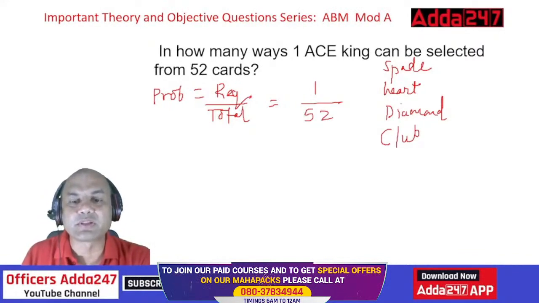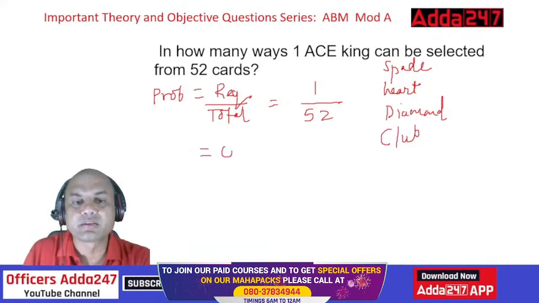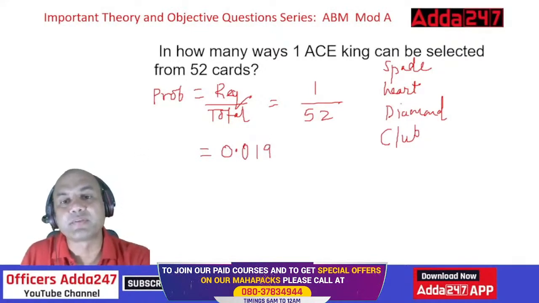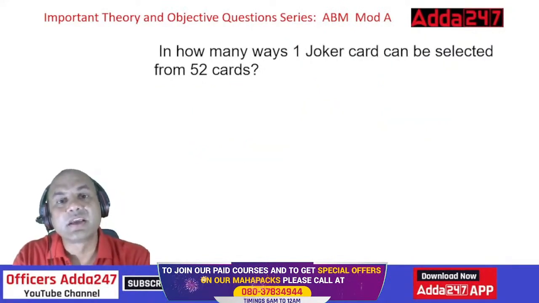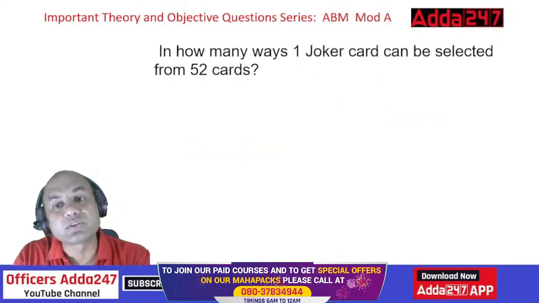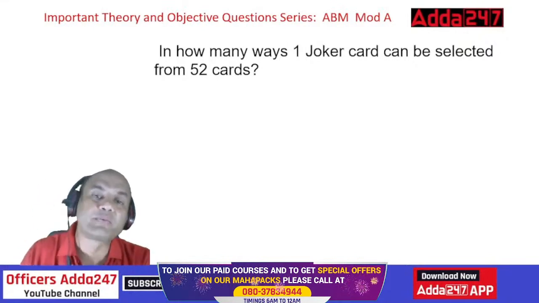What is the answer for 1 upon 52? 0.019. Okay. So, 0.019. This is my required probability. One ace king can be selected from 52 cards. In how many ways can I select one joker card from a pack of 52 cards?